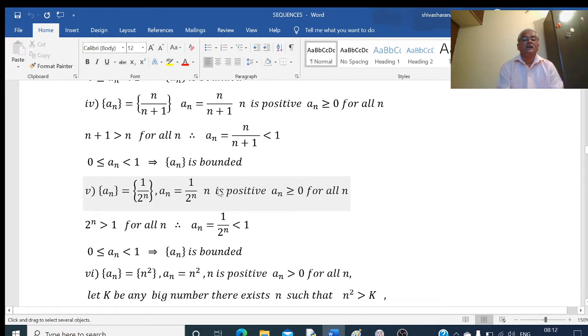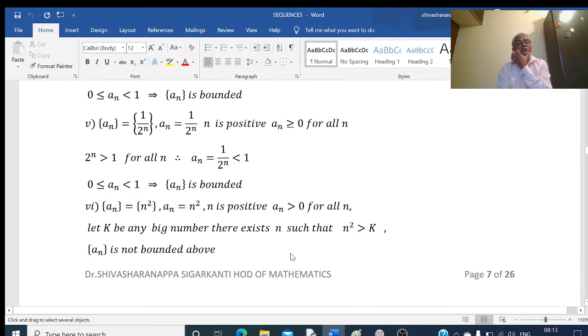And here the numerator is 1, denominator 2 to the power of n, and n ranges from 1 to infinity here. So therefore here the denominator is always greater than the numerator. Therefore this value is less than 1. So we write an is greater than or equal to 0 and less than 1. So therefore we say that an is bounded. Okay, it is bounded above as well as bounded below.